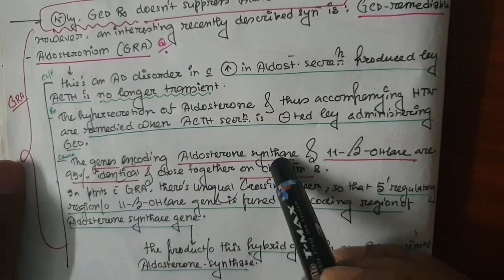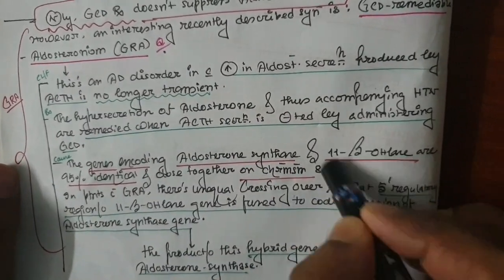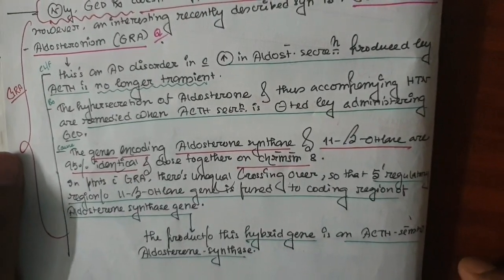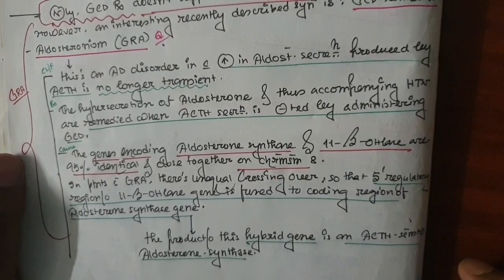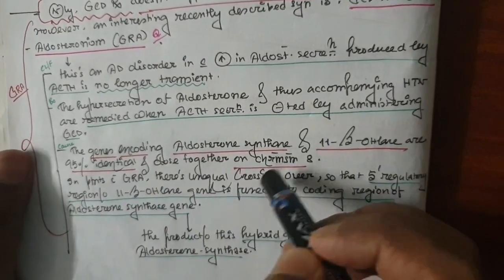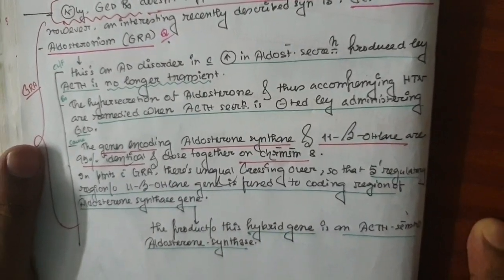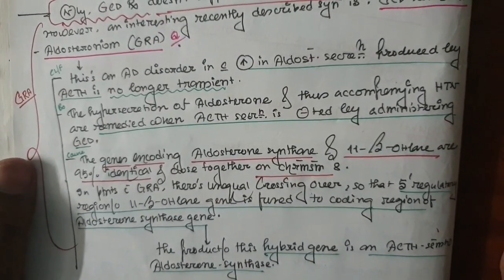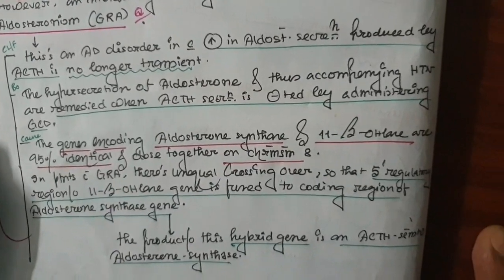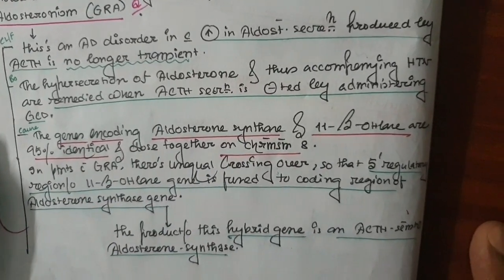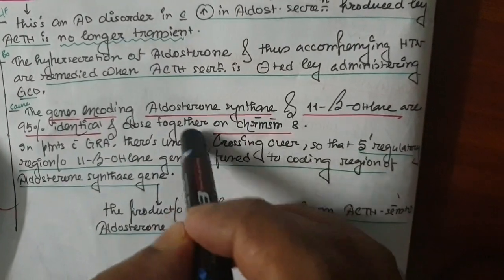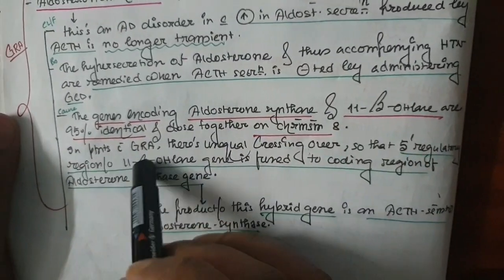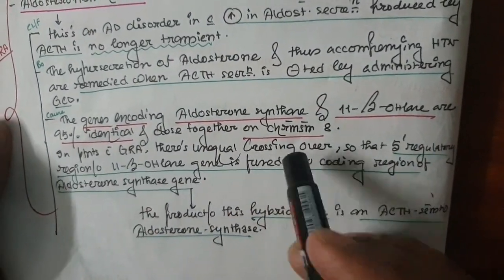The genes encoding this enzyme and the 11-beta hydroxylase enzyme are 95% identical and closely located on chromosome 8. Do you know the function of the 11-beta hydroxylase? On the mineralocorticoid pathway, 11-beta hydroxylase converts 11-deoxycorticosterone to corticosterone. So if these two enzymes are very much identical and in the same locus, in the patients with the GRA there is some unequal crossover.